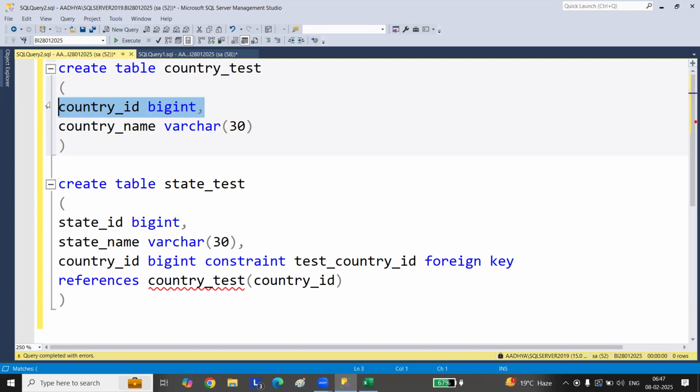That is the reason you need to have a primary key. I was telling you yesterday, today also, that if you want to create relations between parent, child, grandchild tables, then you need to have primary key, foreign key constraints. Now it's clear.